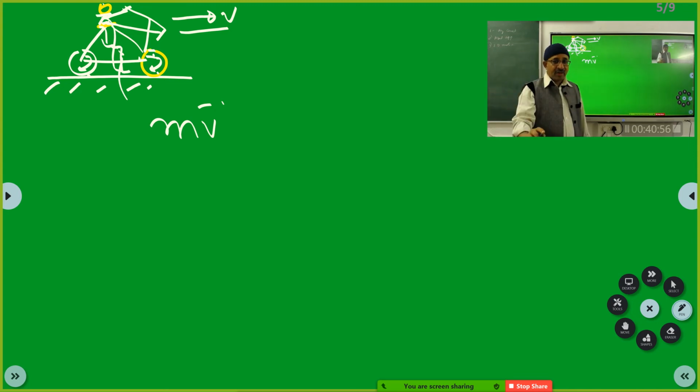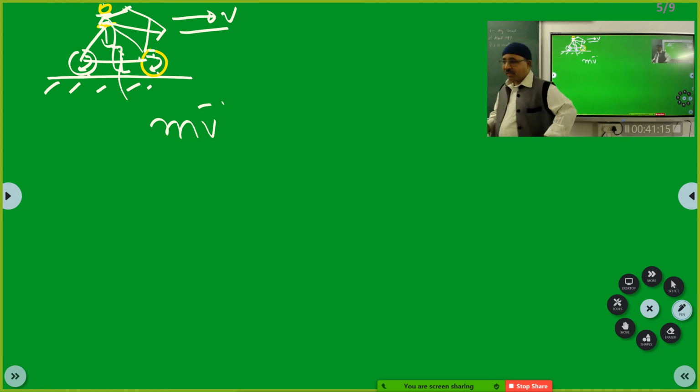Now, if at all the momentum vector has changed here, what force caused the momentum vector to change? Now take paper, pen, analyze this, take 1 minute and tell me. I will not be here, I will take a walk and come. All of you, seriously think and tell. What caused the cycle to turn?